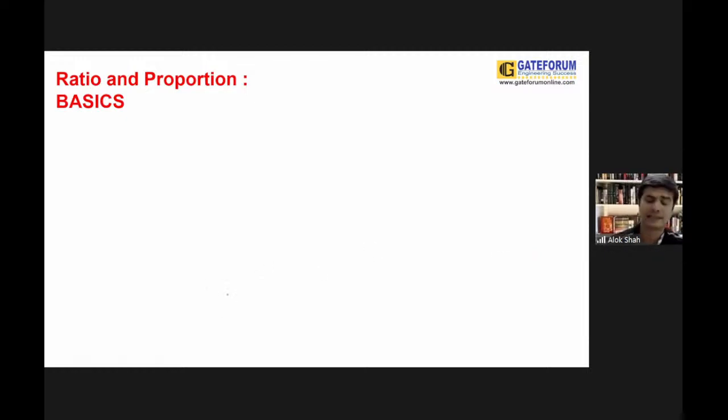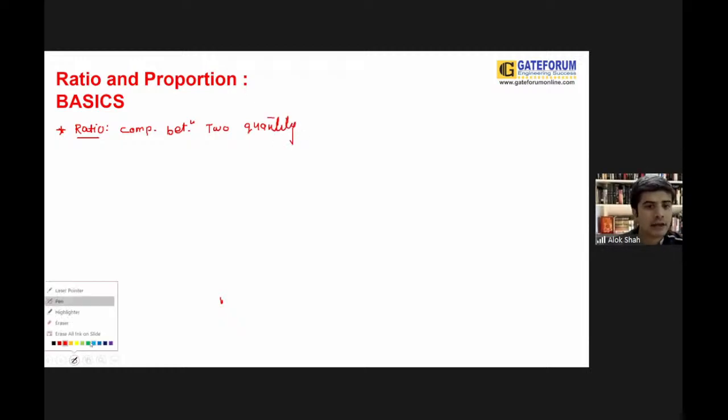Now let us understand the basic stuff. Whenever we talk about ratio, we can directly say that ratio is a comparison between two quantities. आप बोल सकते हो कि define ratio क्या होता है? तो directly you can say that ratio यानी it is a comparison between two quantities, or we also know that ratio is basically a unitless quantity, right? So whenever you want to define ratio, we can say that it has no unit.